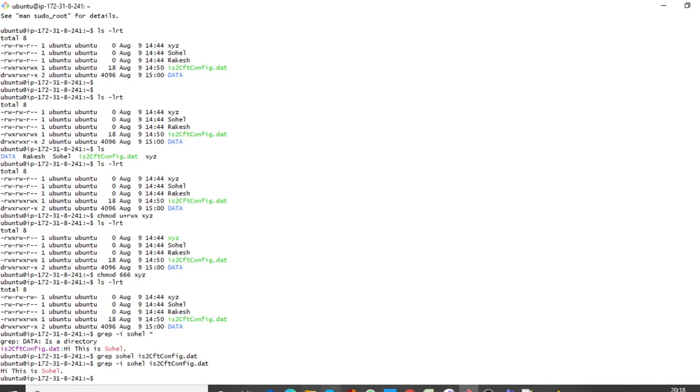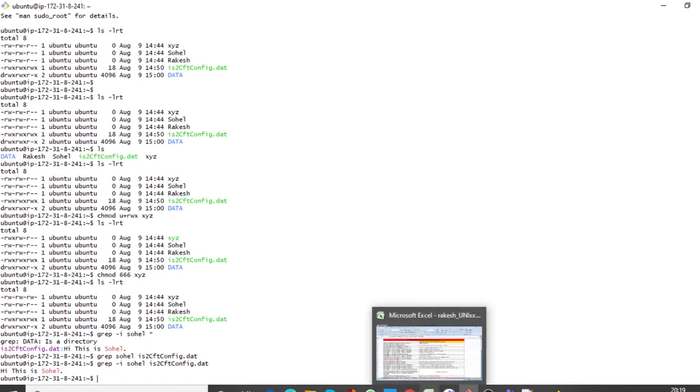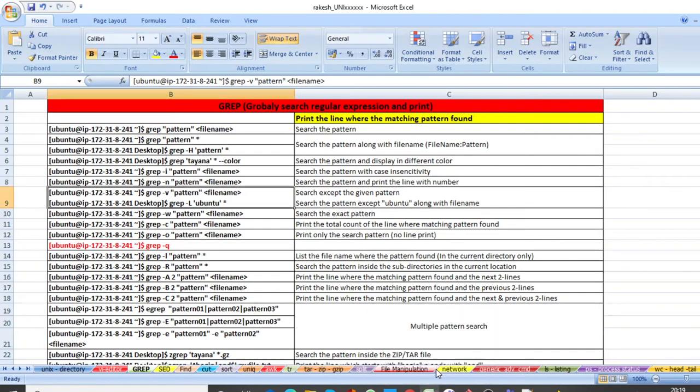Got my point? What is the difference? If you are searching a pattern using only the grep command, and there is a capital or small character mismatch, then it will not match. But if you are using hyphen i, then you will get the pattern as output. It searches the pattern with case insensitivity.